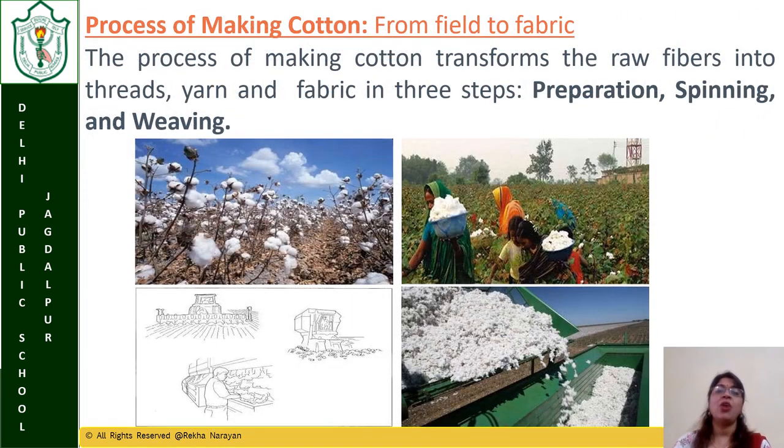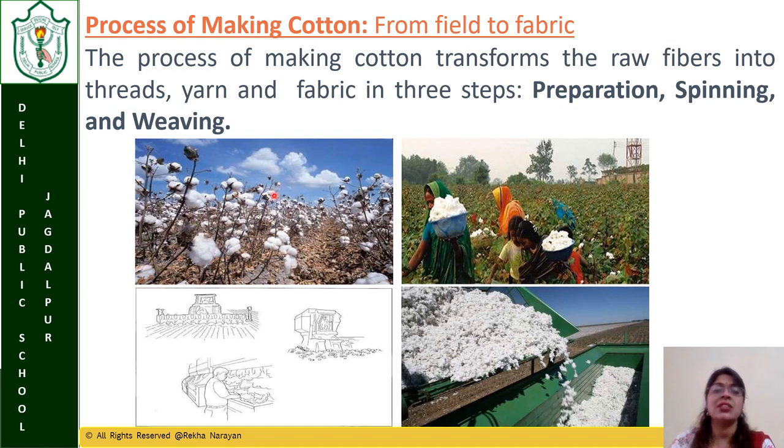You can see that now we start with the process. This picture shows the cotton bolls growing on the plant. In this step you can see the females collecting the cotton bolls from the plant. The process of making cotton from raw fibers to thread, thread to yarn and to fabric is divided into three steps: preparation, spinning and weaving.